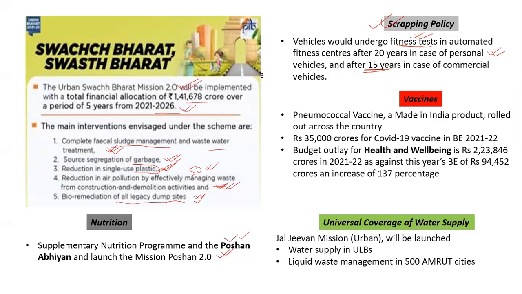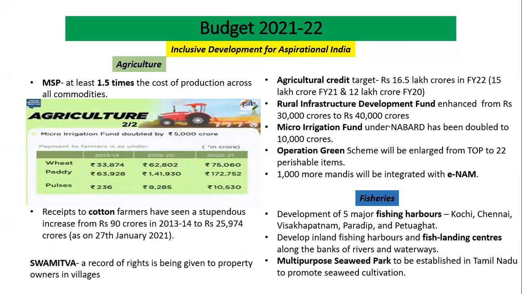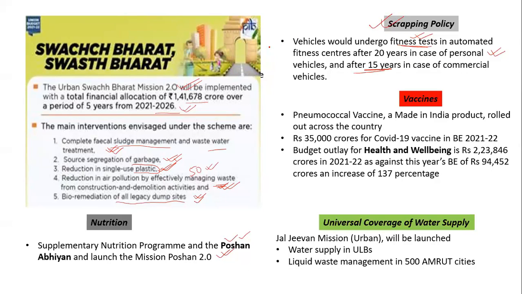Similarly, moving on to the vaccination part, we can see that a made in India product is being rolled out for pneumococcal vaccine. For pneumococcal vaccine, a made in India product would be rolled out, and government has allocated around 35,000 crore for the COVID-19 vaccine. So separately 35,000 crore has been allotted for the COVID-19 vaccine in the upcoming year.